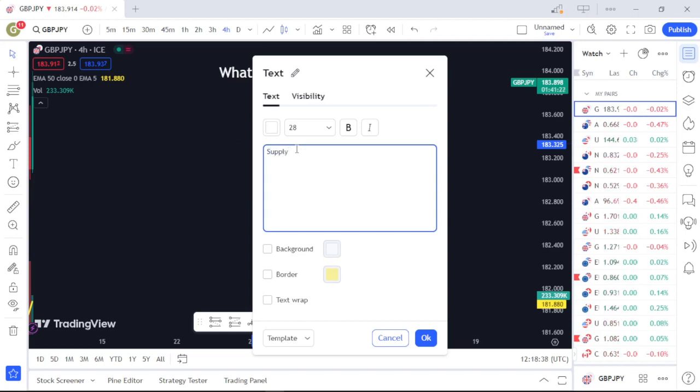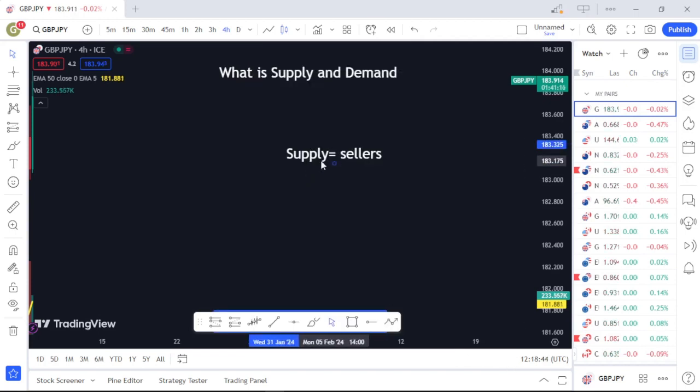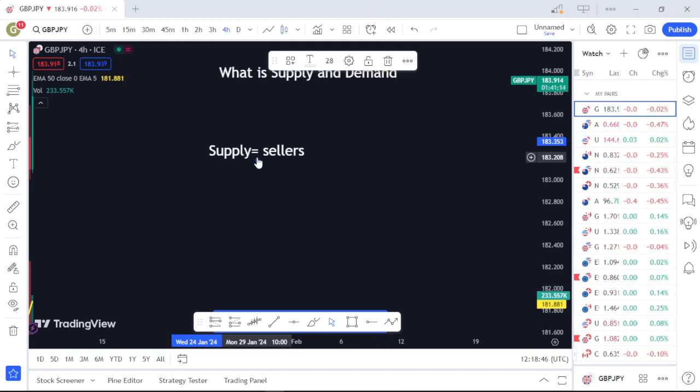Supply is equal to sellers. Your sellers are those who are supplying, because let's say in normal terms, for example, you go to the market, the person you are buying the product from is the one supplying you the product. So it's simply your normal market mindset. Your supplier is the seller, meanwhile the demand is you, the consumer, who wants to buy the product. So that's a simple term.